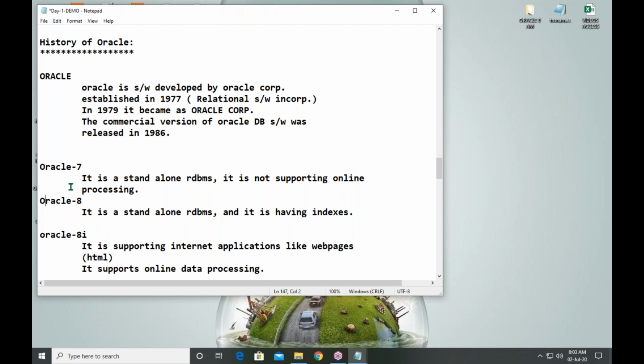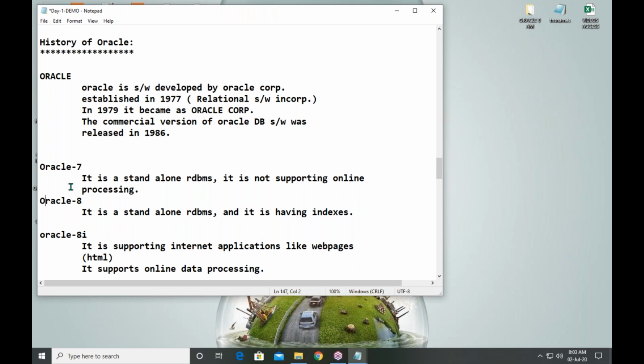Suppose you are at home, a simple example. The Oracle database is somewhere far away from you. You are making a transaction, and that information should be saved into the database.